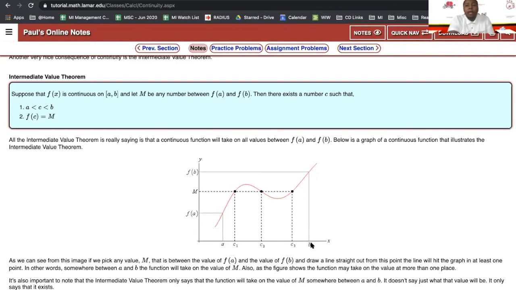So just remember that if you see a graph and you just visualize yourself drawing it and you have to pick your pencil up, that does not mean that it's continuous. You definitely want to try your 3 conditions to prove that it is discontinuous. That is the last thing I wanted to share.